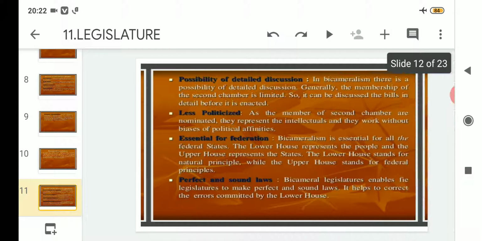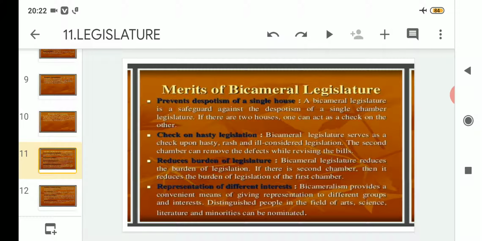So what are the advantages or merits of bicameral legislature? Let us read them. Number one is it prevents despotism of a single house. Under this heading, a bicameral legislature is a safeguard against the despotism of a single chamber legislature. If there are two houses, one can act as a check on the other.